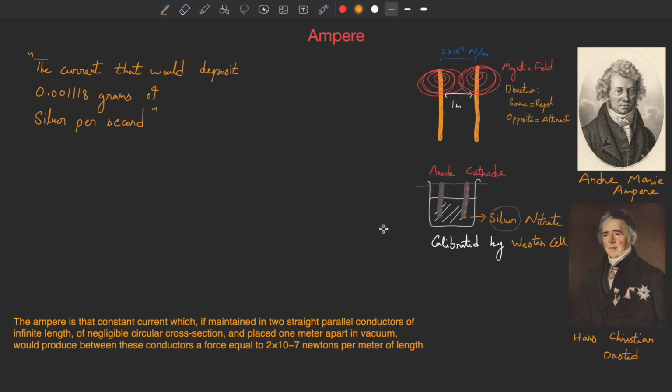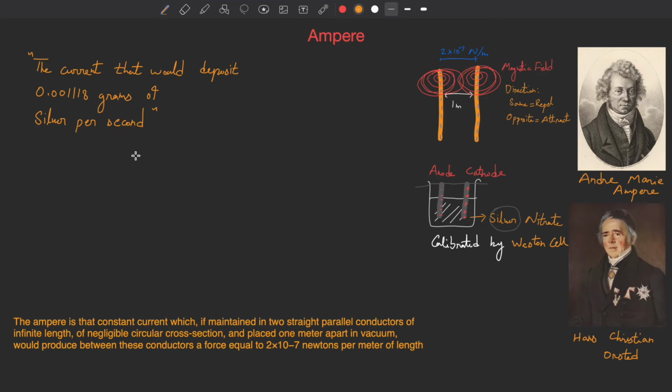A Weston cell is a device that is used to generate a very stable voltage. So if you have a very stable voltage, and then you attach a resistor whose resistance you know, then you can very accurately calculate the current, the ampere, and that will be used to calibrate the silver voltameter.